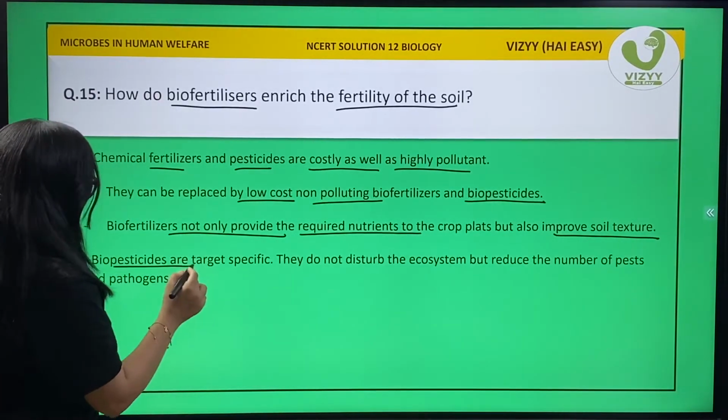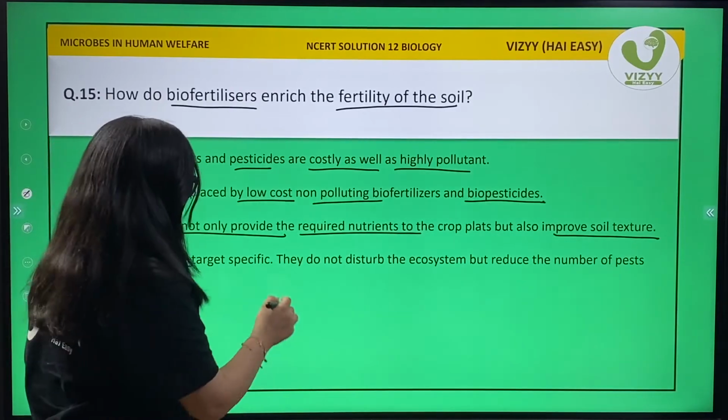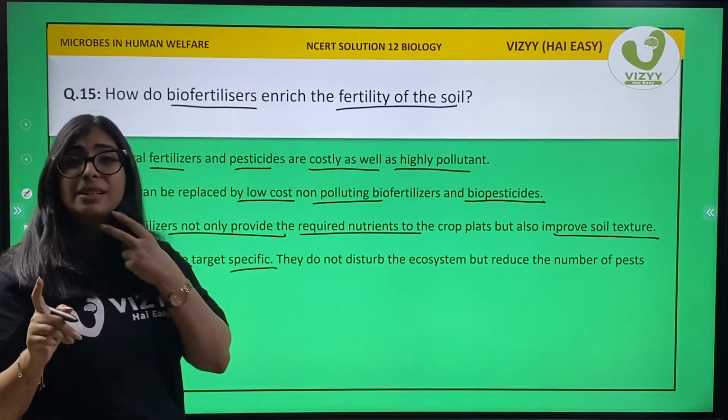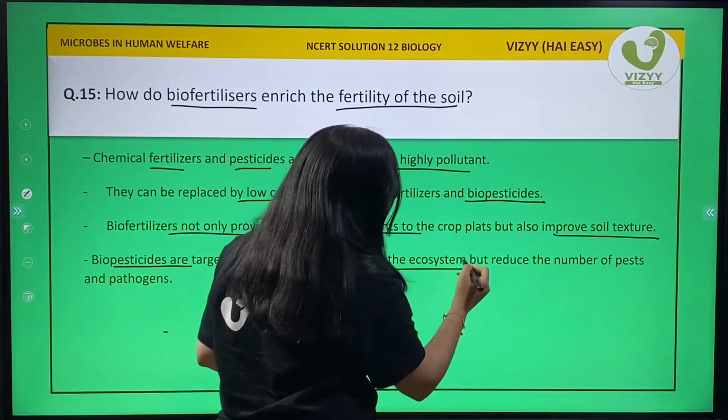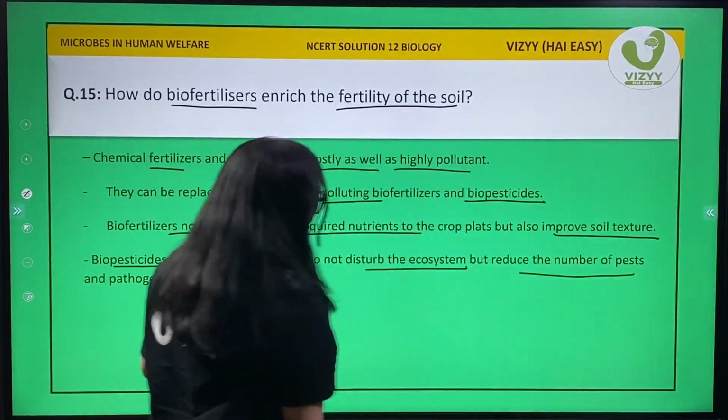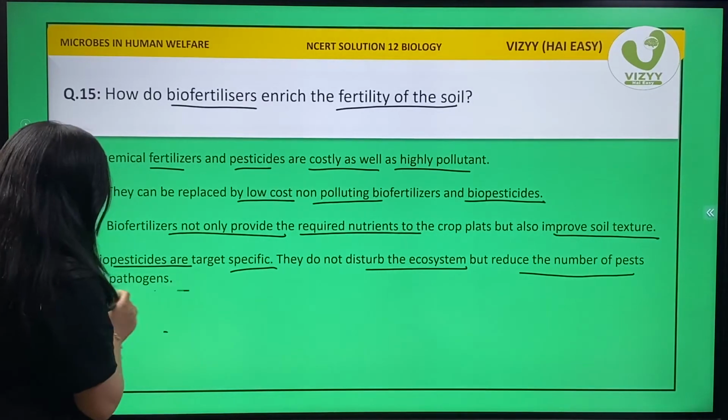Now, biopesticides are target specific. Okay, biopesticides are what? Target specific. They do not disturb the ecosystem but reduce the number of pests and pathogens.